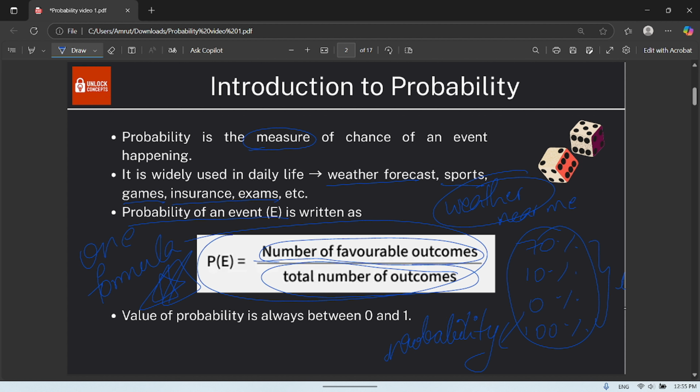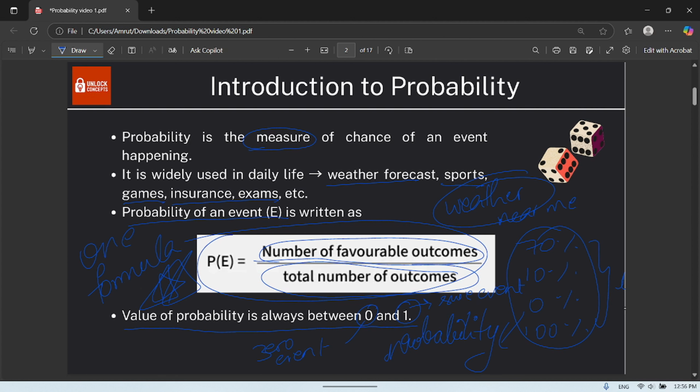And the value of probability always lies between 0 and 1. If the probability is 0, then it is an impossible event. If the probability is 1, then it is a sure event. About these we will be seeing later in this video.